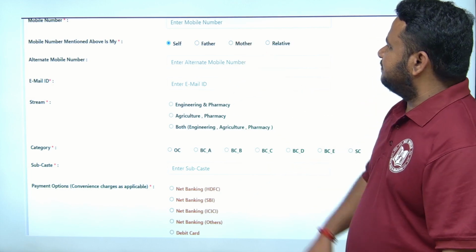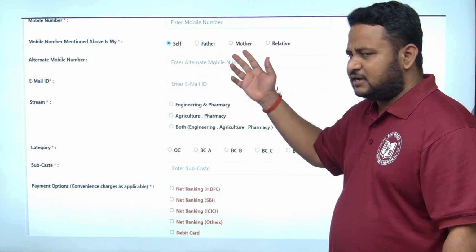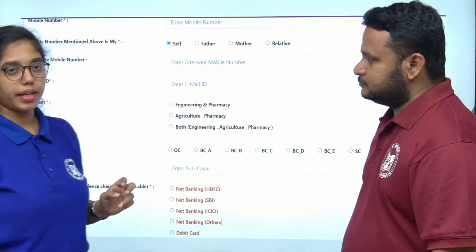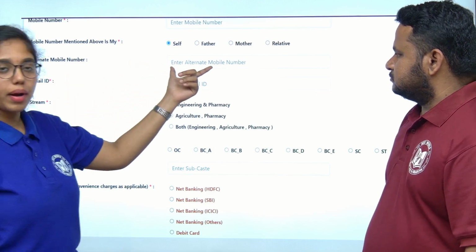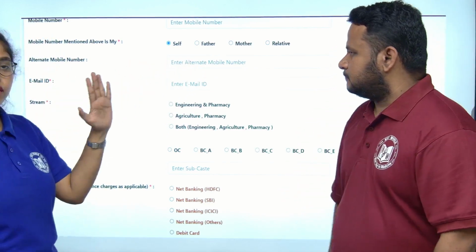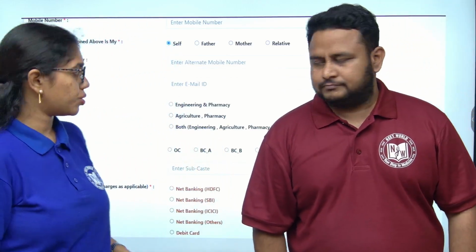When it comes to the mobile number, it can be your own, or your parents', father or mother, or any relative. Mention whose mobile number you are providing, and you can also give an alternate mobile number. This is optional. And an email ID you have to provide for sure. The email ID also should be active until you get into college, students.